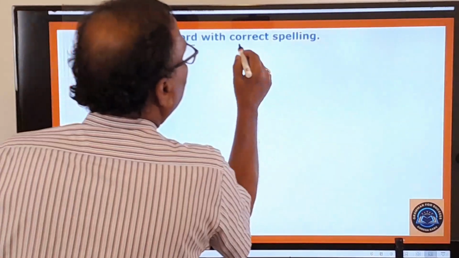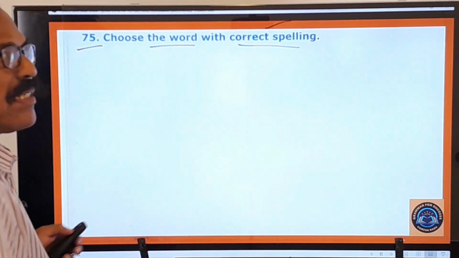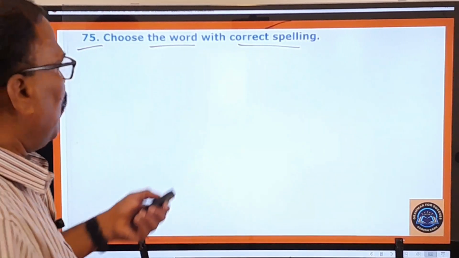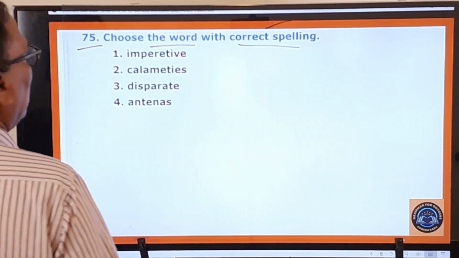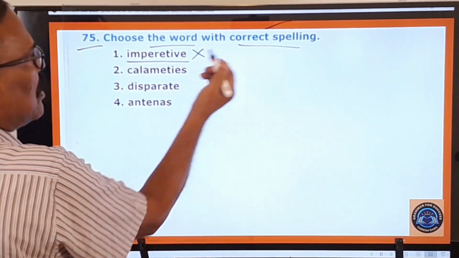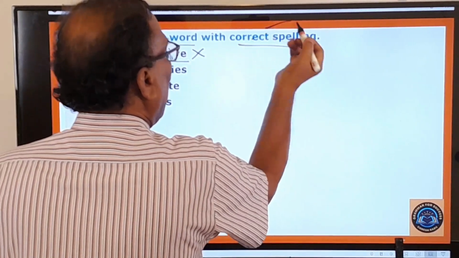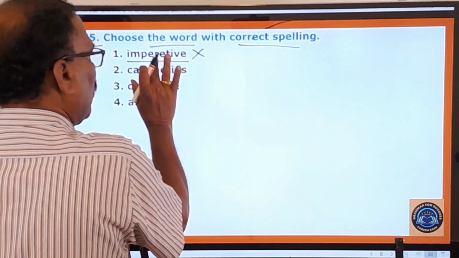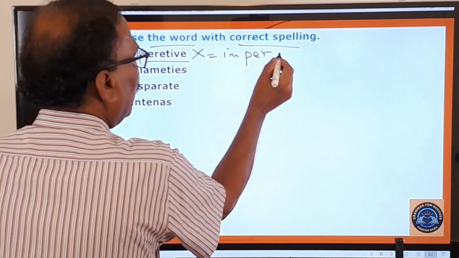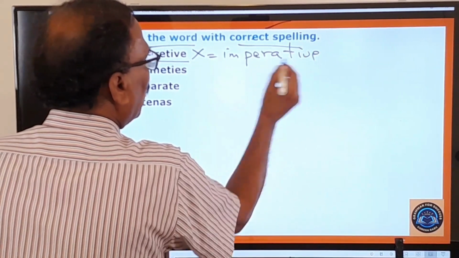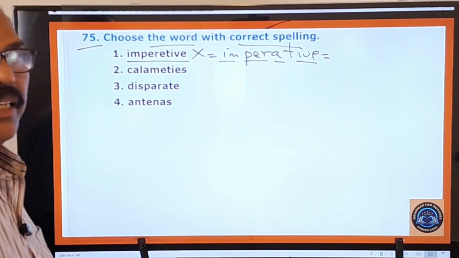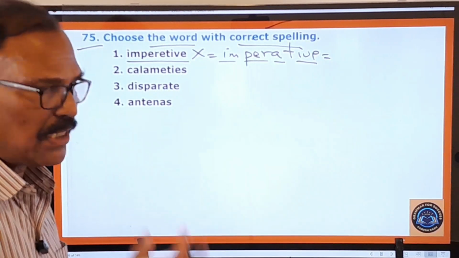Choose the word with the correct spelling. He is asking you to choose the word that is correctly spelt. And what are the words given here? These are there, and "imperative" is there. No, he is asking for the word having the correct spelling, but here it is wrongly spelt. So the spelling of this must be like this: imperative. Imperative means necessary, imperative means urgent, something like that.